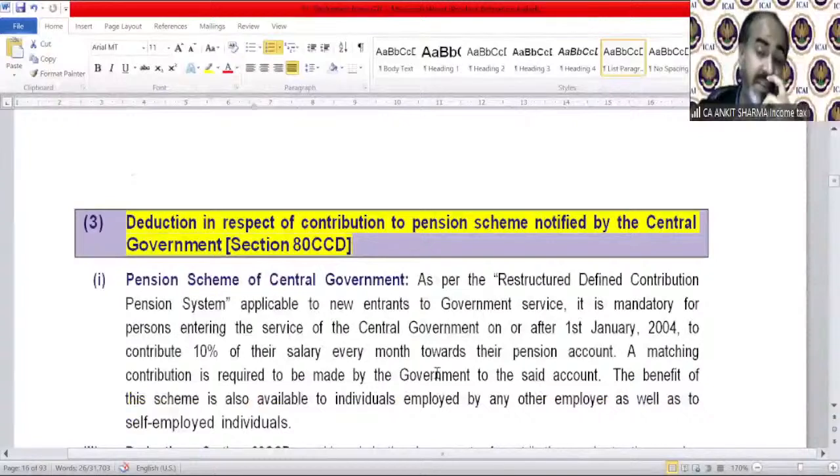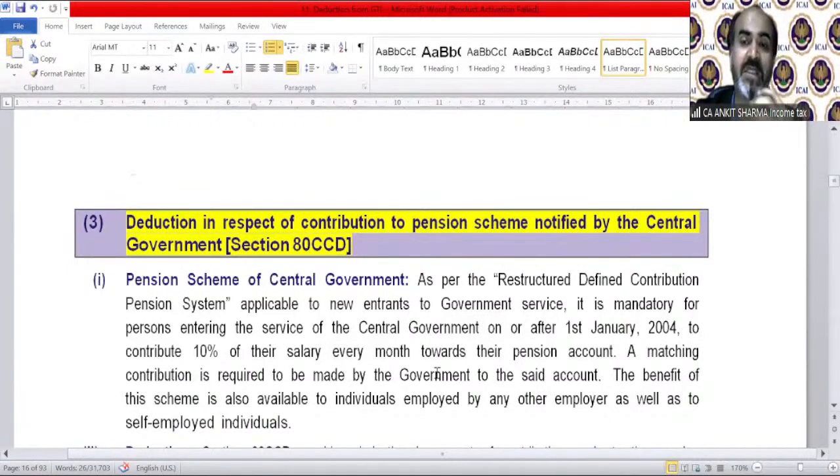Then we have 80CCD, which is for the NPS scheme. In case of NPS, there are two provisions: either you are an employee or you are a self-employed person. If you are an employee, you will get deduction up to 10% of salary; if you are other than an employee, you will get deduction of 20% of GTI. And if you are an employee, you can also claim deduction under section 80CCD(2) for the payment made by the employer, which is 14% if the employer is the central government and otherwise 10%.